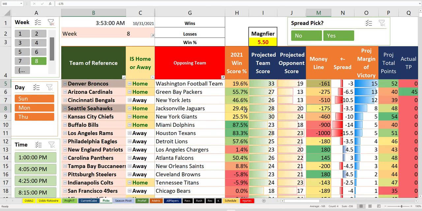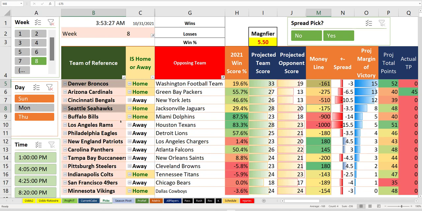Seahawks to win. This is the Monday night game, which we don't talk about. We can't bet Buffalo, can't bet the Rams. You do bet Philadelphia to win because they're playing Detroit. You do bet the Patriots plus 4.5. You stay away from the junk game.